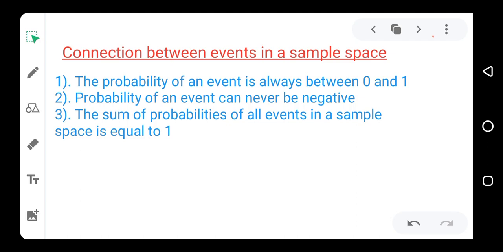That means that if somebody tells you that when the coin is tossed, the probability of getting the head is 1/2, then you know that the probability of getting the other one, which is the tail, is equal to 1 minus 1/2, because the two of them will give you 1. So you subtract the one you have from 1, and then you get the remaining one.